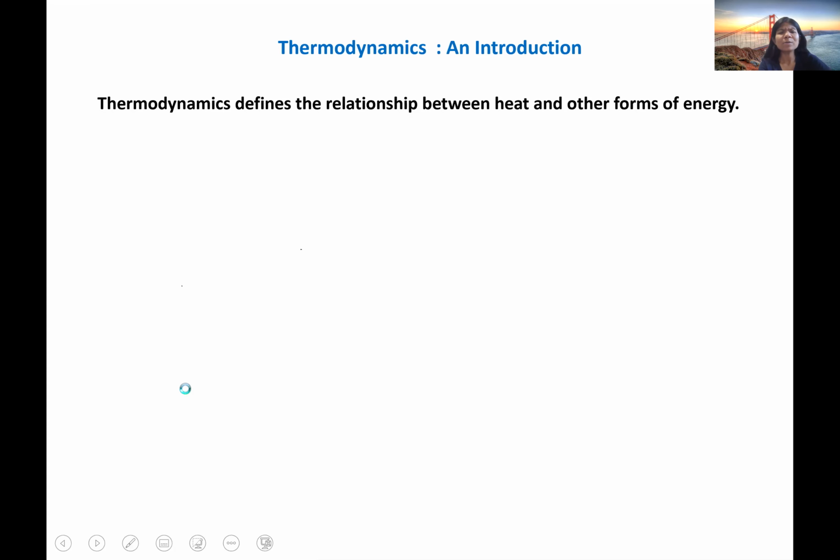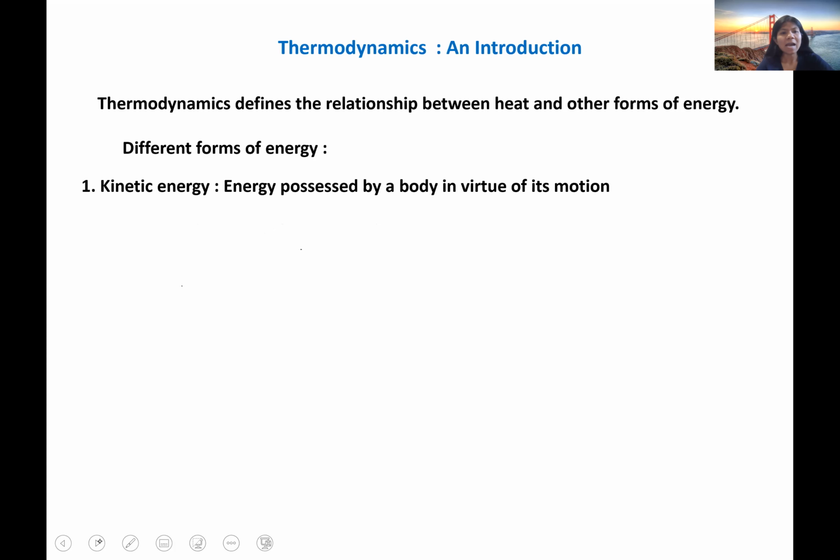So which are some different types of energy? I'll quickly tell you about them. Kinetic energy, energy possessed by a body by virtue of its motion. Whenever a body is moving, it will possess kinetic energy.